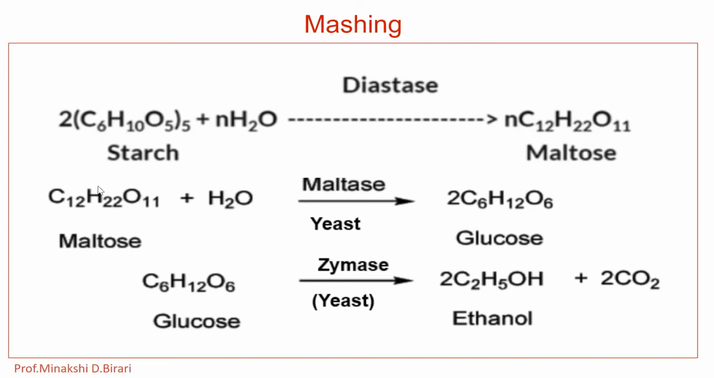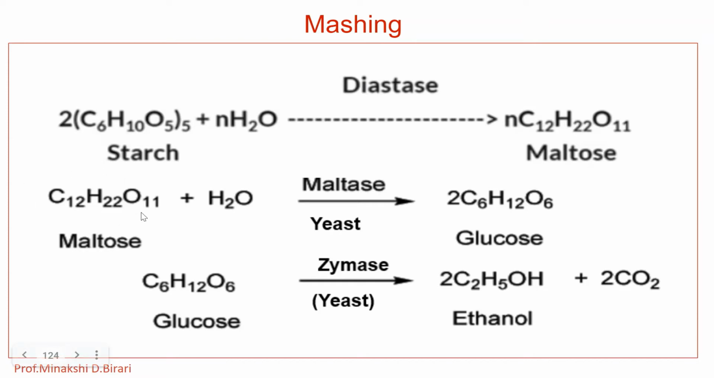Then maltose sugar is further converted into glucose in the presence of the enzyme maltase, which is secreted by yeast. We know that fermentation of sugars takes place because the yeast secretes not only the zymase enzyme but also the enzymes invertase and maltase.